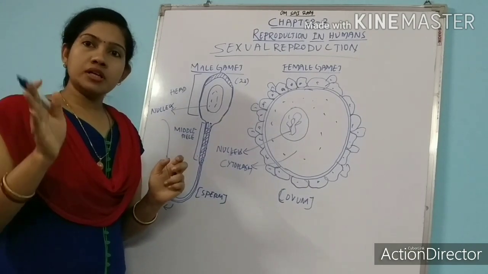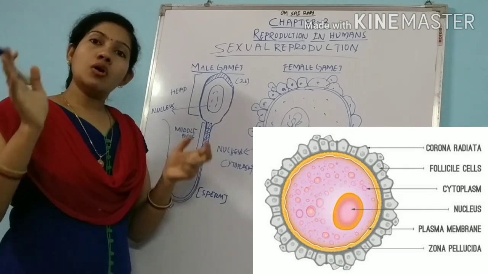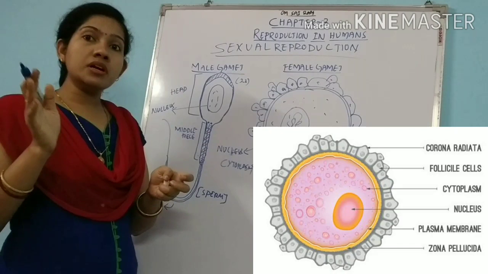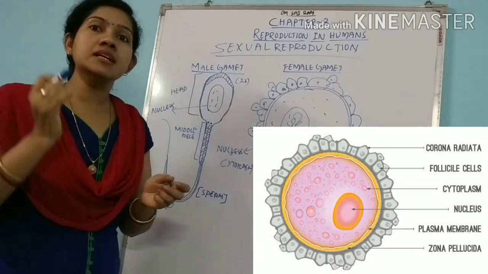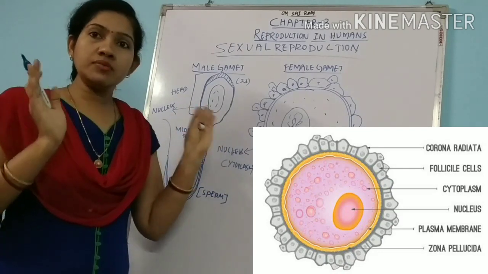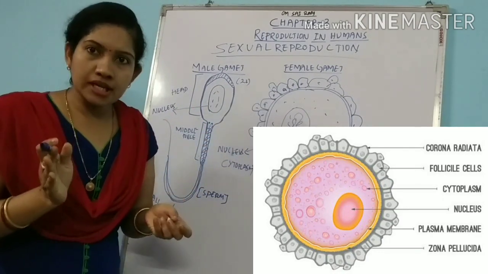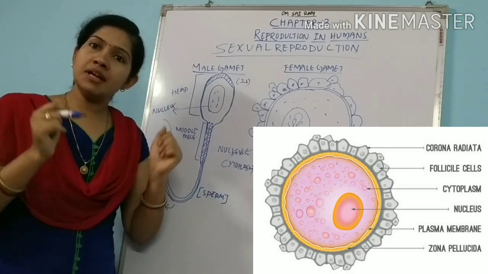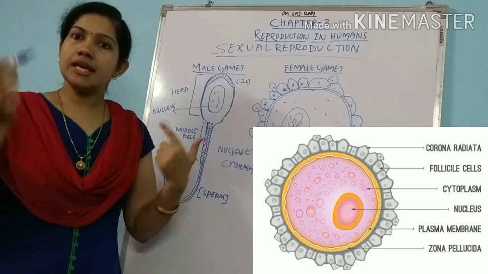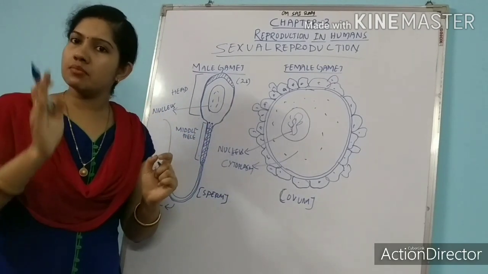All living organisms contain chromosomes, and chromosomes play an important role in transferring hereditary characters from parents to offspring, remember. And all of them have different numbers of chromosomes. If you take the example of human, they have 46 chromosomes in their nucleus. In a single cell of ours, we have 46 chromosomes.